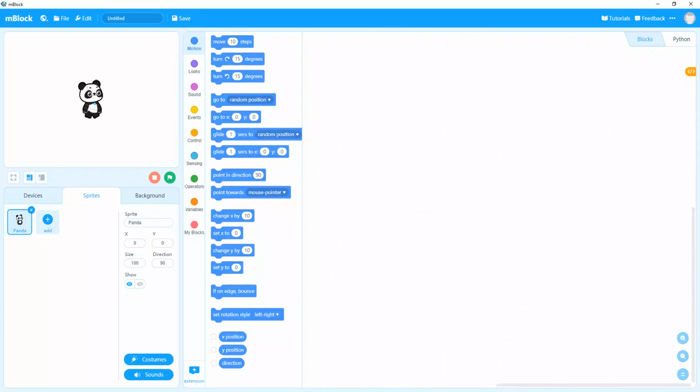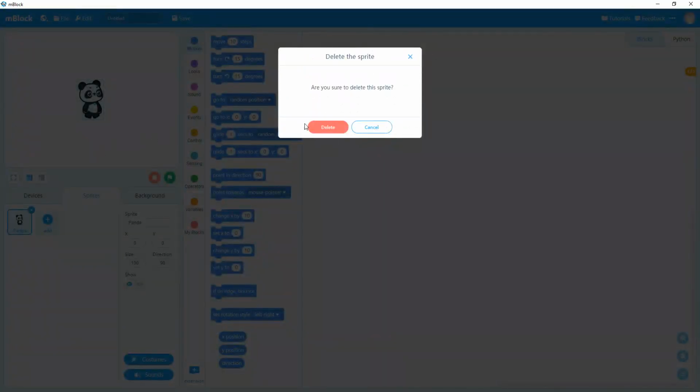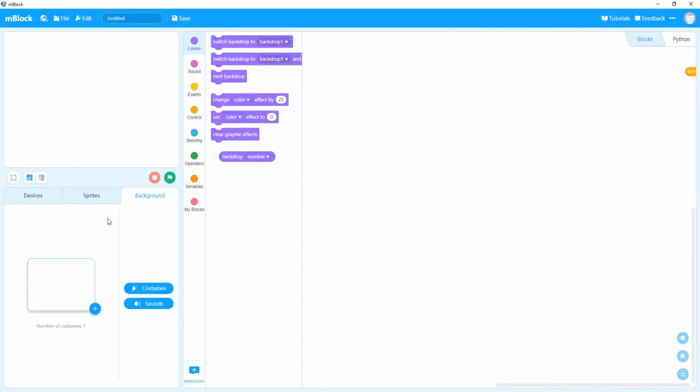So today we'll be revising our game Jumping Bird. We have already done this in class, so today we'll just revise it over. First of all, you know what you have to do. You have to open the mBlock, then go on sprites, and we got panda here, so we have to remove it. Click on the cross, delete, it's gone.